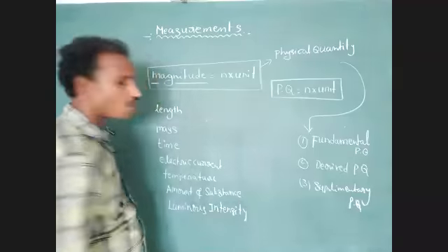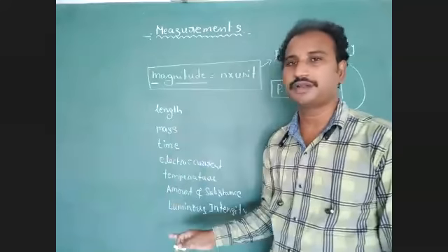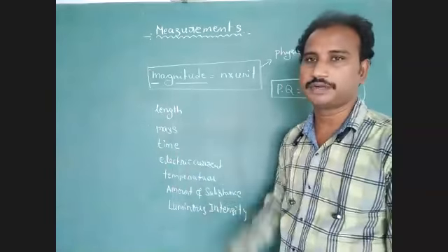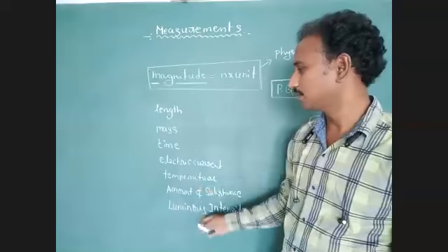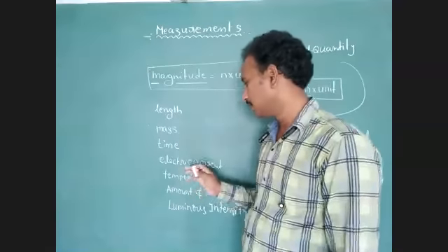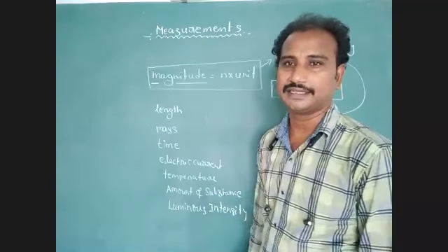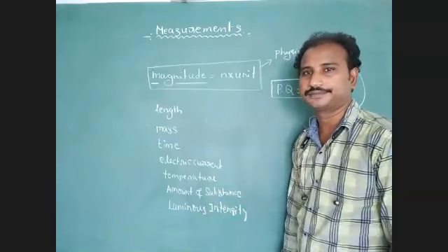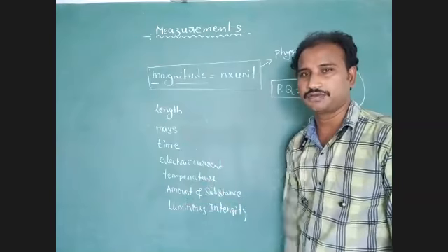Total how many physical quantities? Total 7 fundamental physical quantities: length, mass, time, electric current, temperature, amount of substance, luminous intensity. Yes or no? Understood? These 7 physical quantities are the base for our physics concepts.